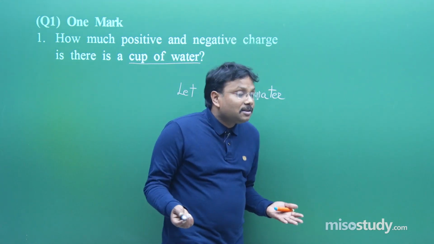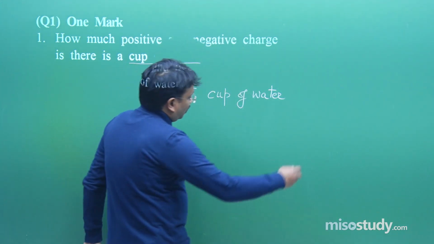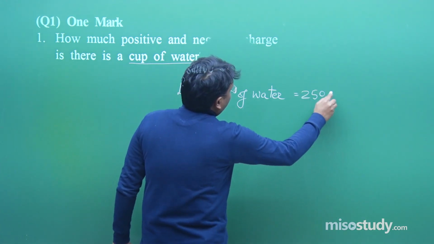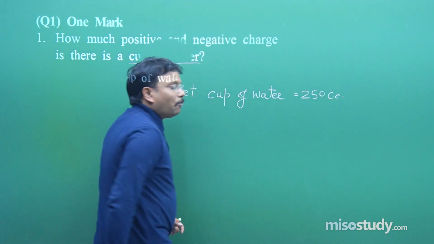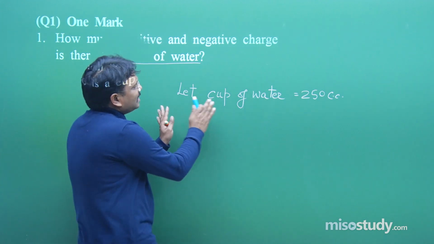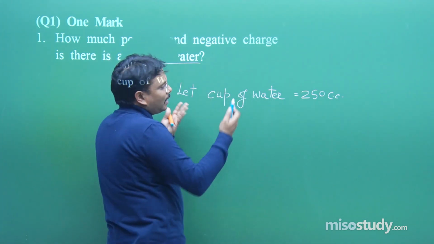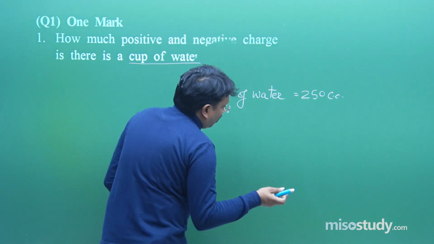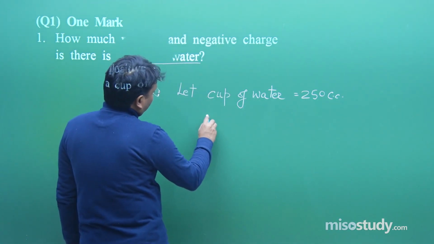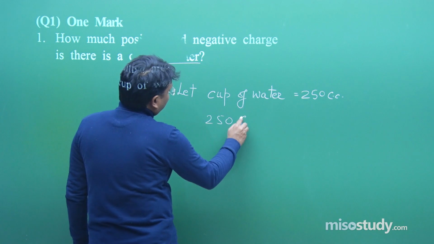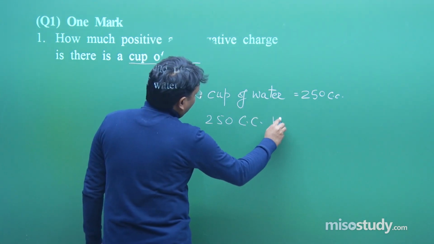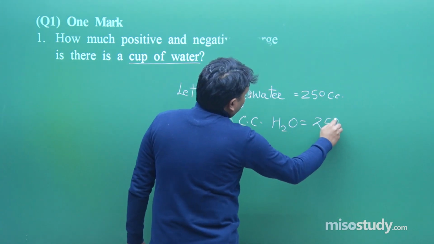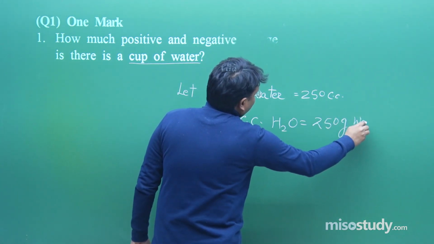So let a cup of water be 250 cc. This is the volume, just a standard value. You can calculate it for any number, 100 cc, 200 cc or something like that. So 250 cc of H2O means 250 gram water.